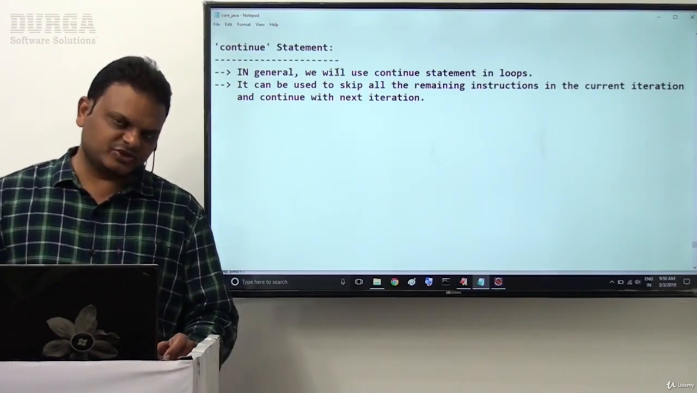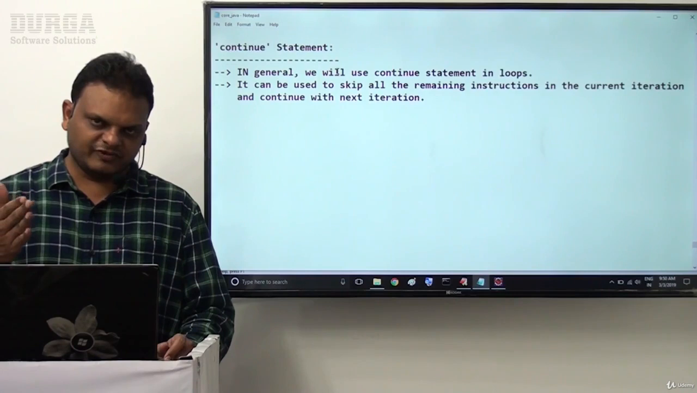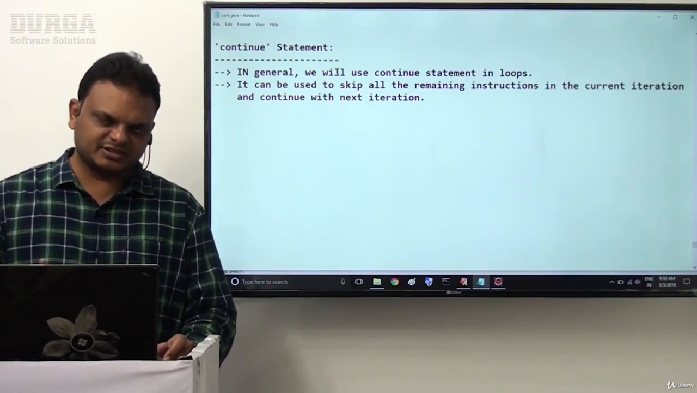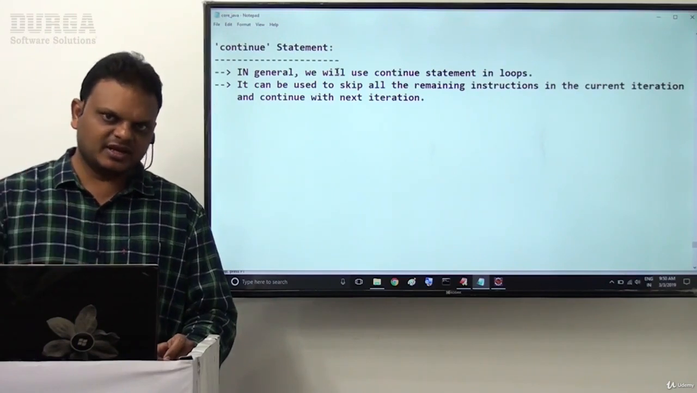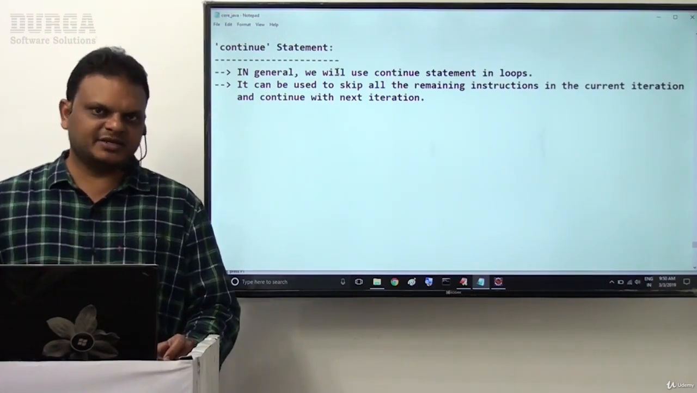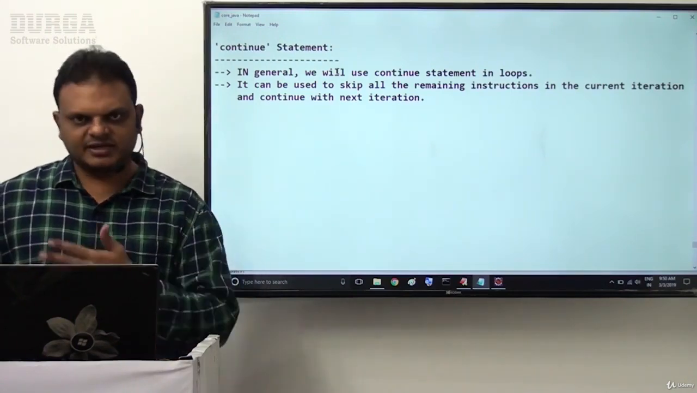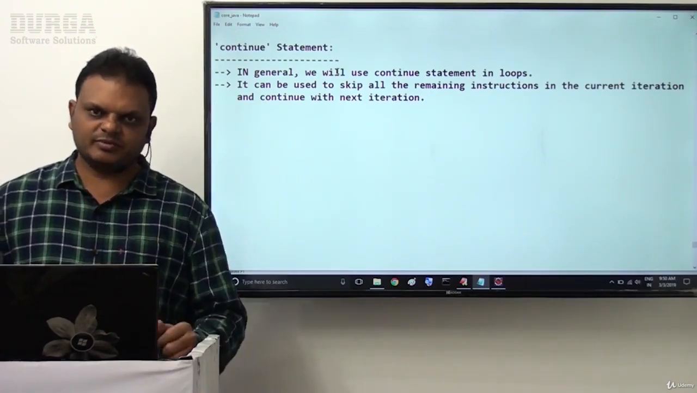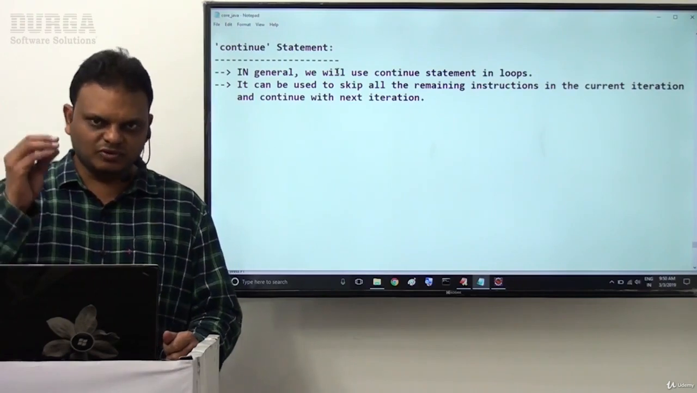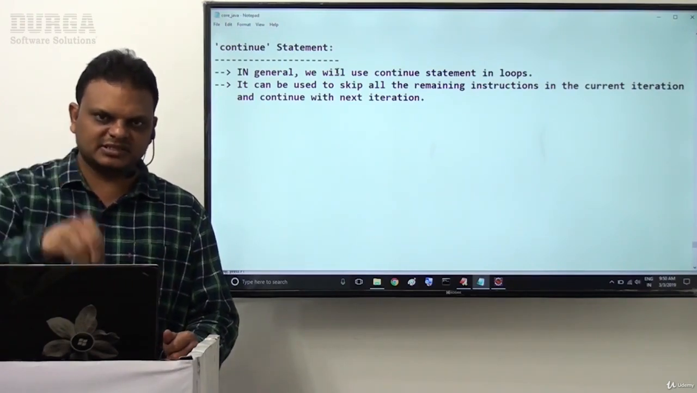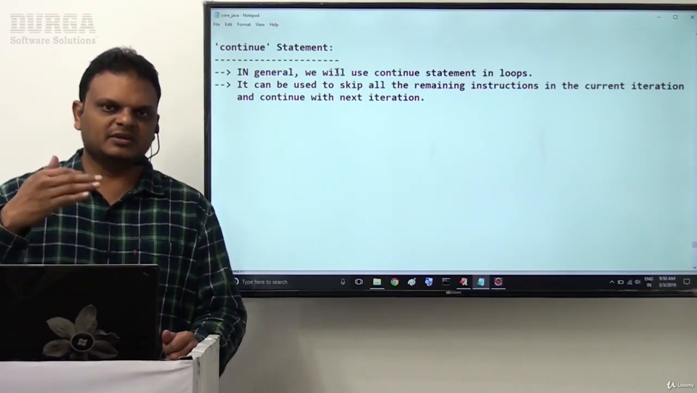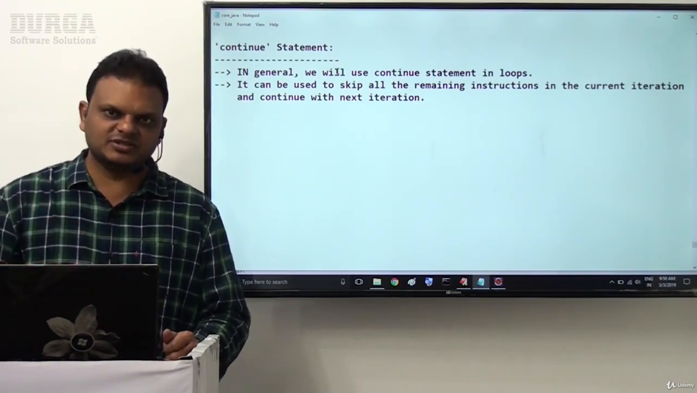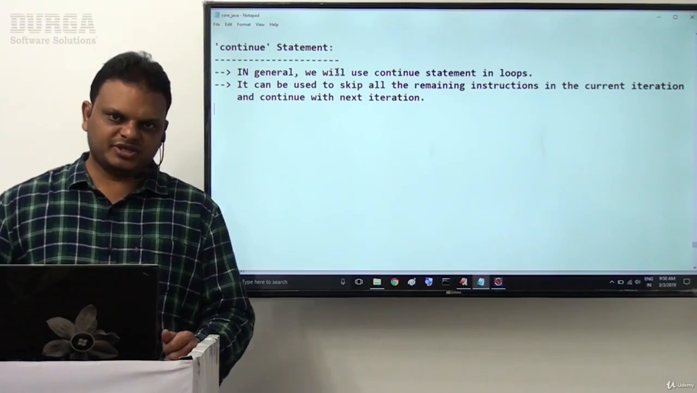If you observe the break statement, it will skip the remaining instructions in the present iteration as well as all the remaining iterations. Both the remaining iterations and the remaining instructions are skipped in the case of the break statement. But in the case of the continue statement, only the remaining instructions in the present iteration are skipped, and the remaining iterations are not skipped. The continue statement makes the JVM continue with the next iteration.